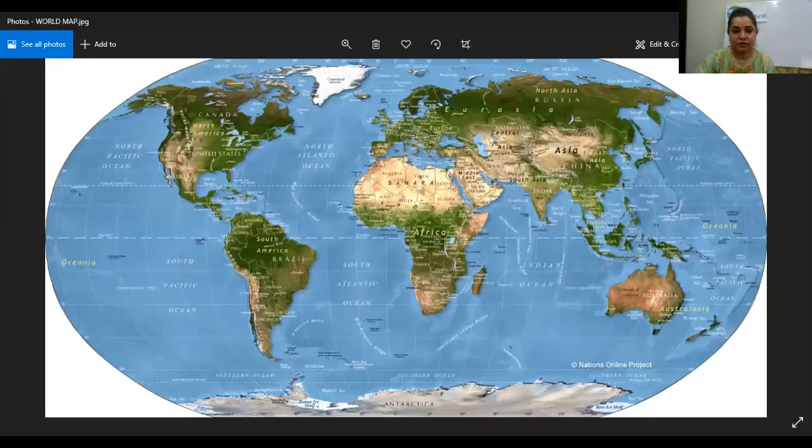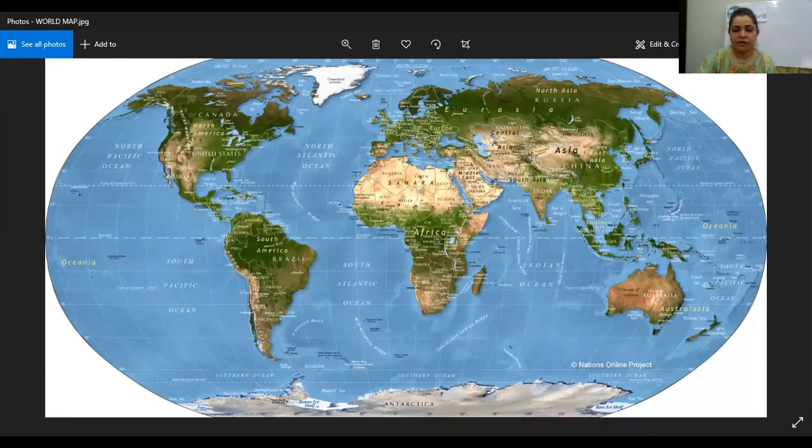But today we are going to discuss 2 continents, and I'm going to explain the location of those continents and the countries of those continents. Okay, so we are going to discuss those. First of all, again, I'm going to show you the world map so you can see the location of those continents. Now just have a look at that. We are going to discuss first North America, right?